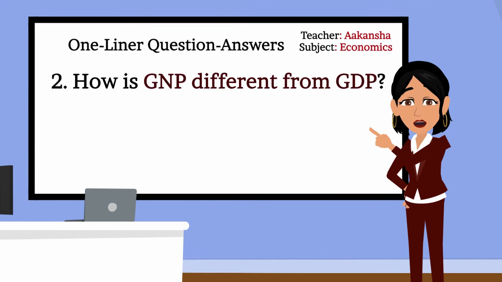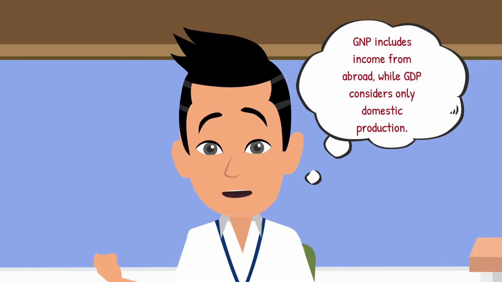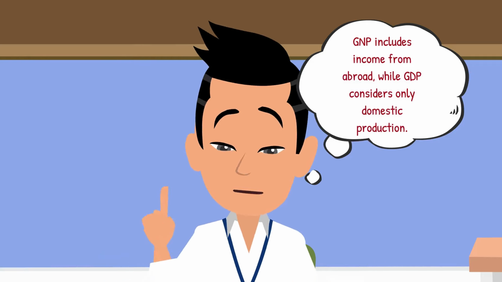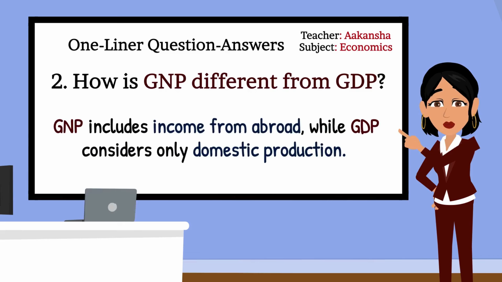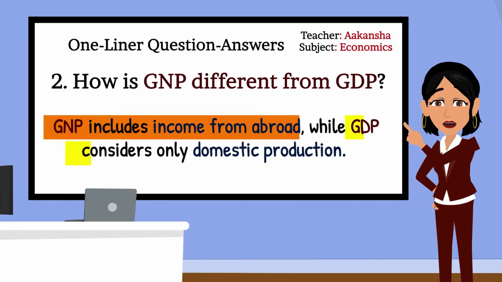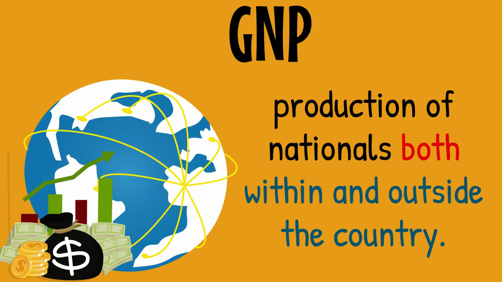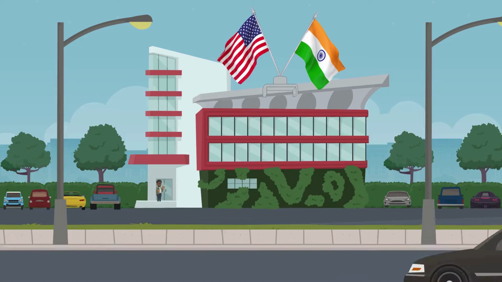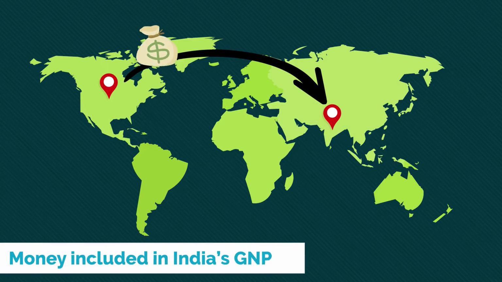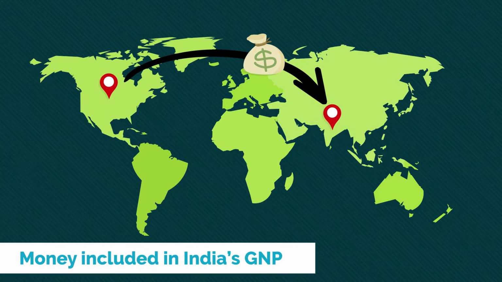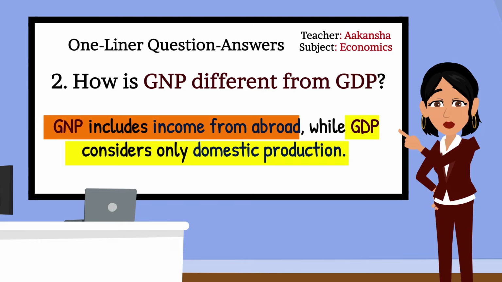Moving to second question. How is GNP different from GDP? Ma'am, GNP includes income from abroad while GDP considers only domestic production. Well, Ansh, that's correct. Can you explain it? Ma'am, GNP accounts for the production of nationals both within and outside the country. For example, if an Indian company operates in the USA, the income earned by that company will be included in India's GNP. Great job, Ansh.